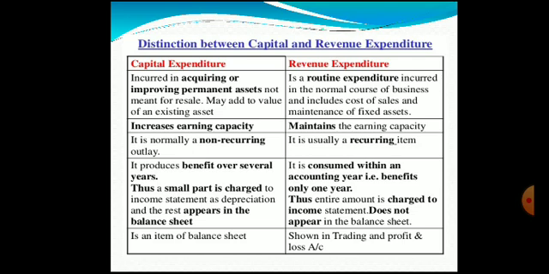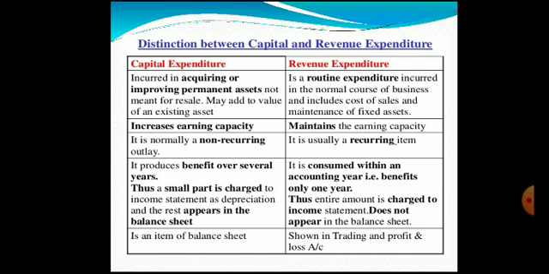And every year the decrease in the value of this asset which is procured will be charged against the profits or revenues of that particular year, and the remaining value will appear in the balance sheet as an asset. In case of revenue expenditure, it is consumed within an accounting year, that is, it benefits only 1 year. So whatever the expenditure that is incurred, the benefit of which will be received only in 1 year, the entire amount is charged to income statement and does not appear in the balance sheet.